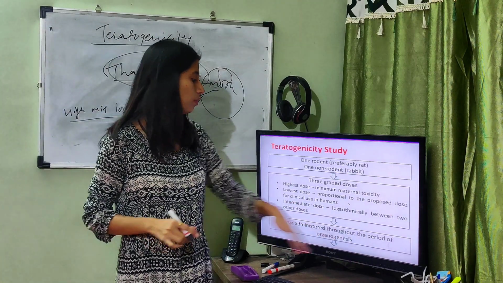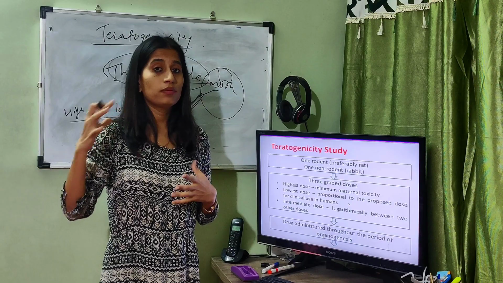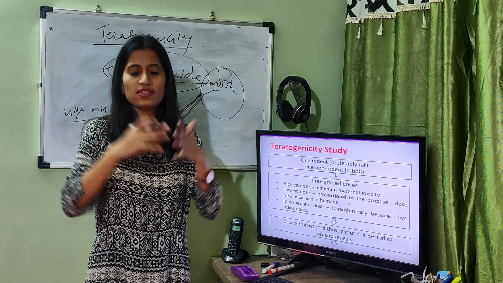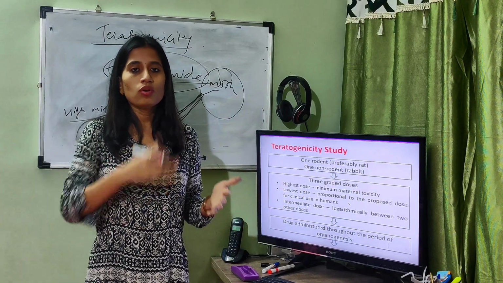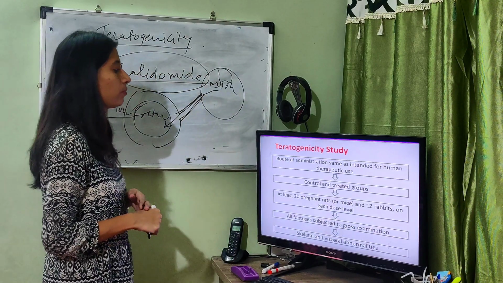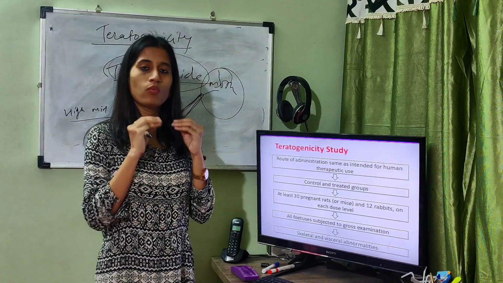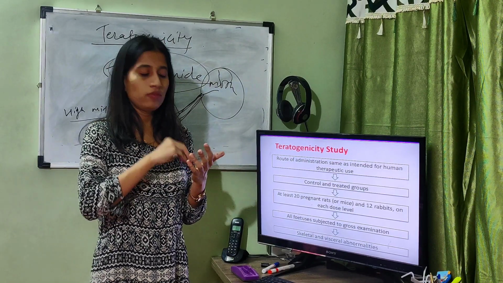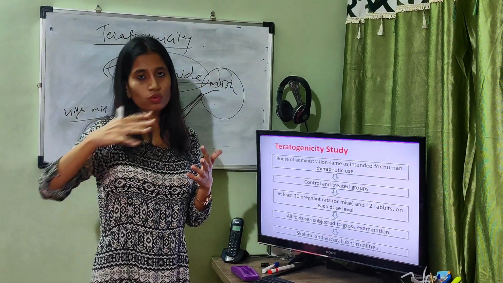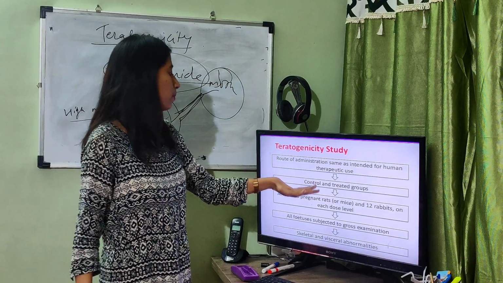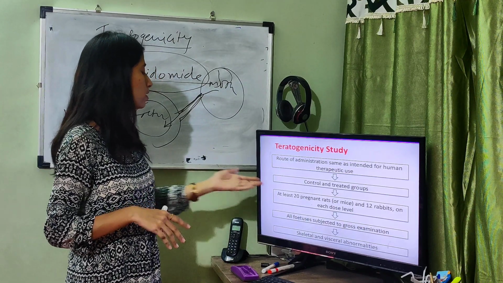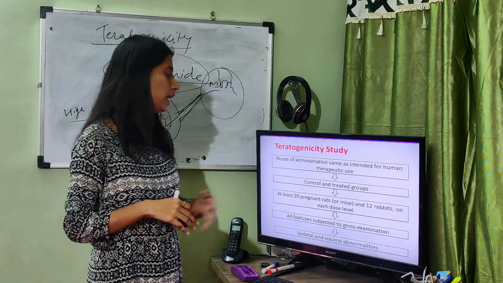The drug is administered throughout the period of organogenesis. If it is a period of 21 days, if it is a period of 6 months, if it is a period of 9 months in human, it is given for the whole pregnancy period. After that, the route of administration intended is the same. If we choose one route of administration, for example the oral route, we have to use the oral route for the whole pregnancy period. Then we have to give the doses to control and treated groups, at least 20 pregnant rats and 12 rabbits at each dose level.